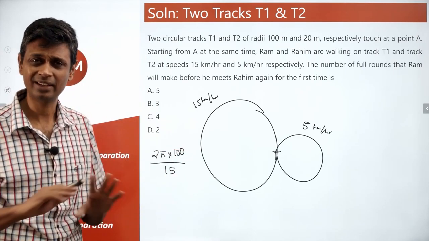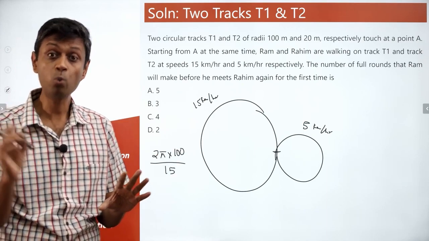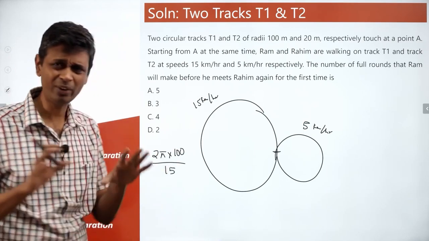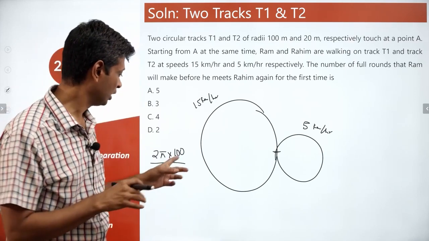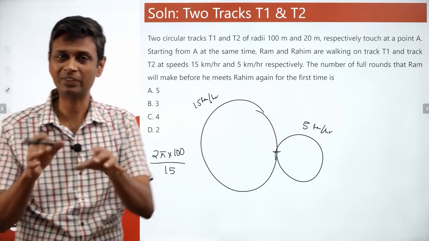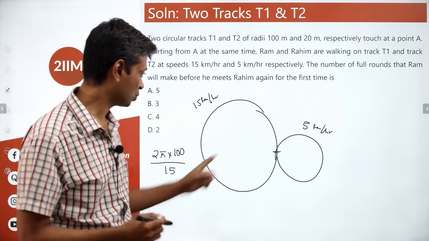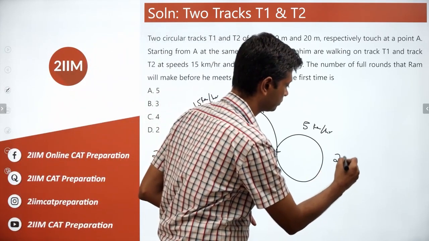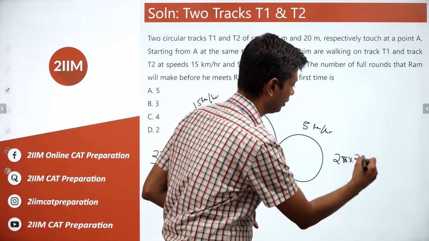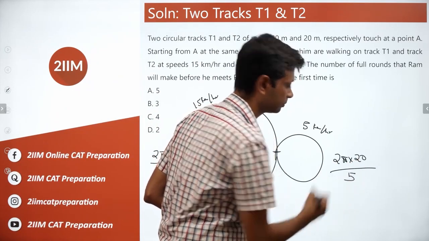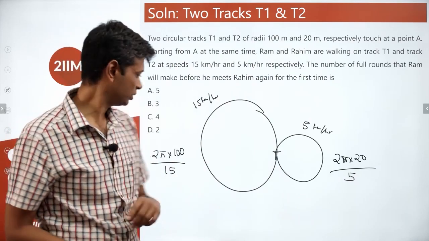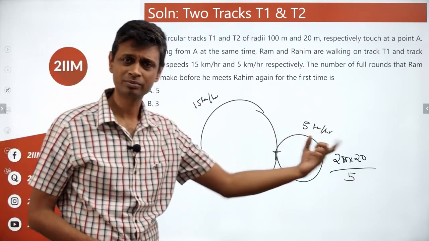I don't care. Right now, I don't care. We'll come to how we will fix it. But right now, I don't care about the units. That unit is actually hour by kilometers, whatever that unit is. I'm not looking to write it in seconds. Right? This one is 2 pi into 20 by 5. Now, what we are trying to do is, if we're going to compare these two, right?